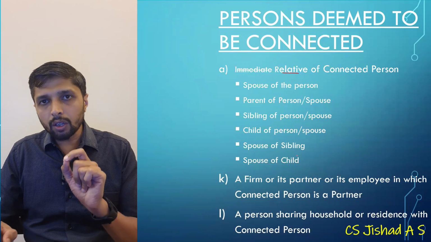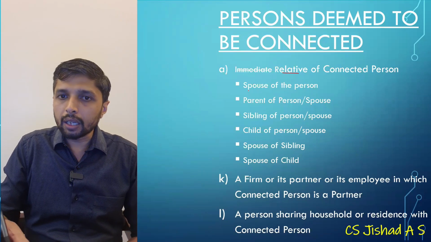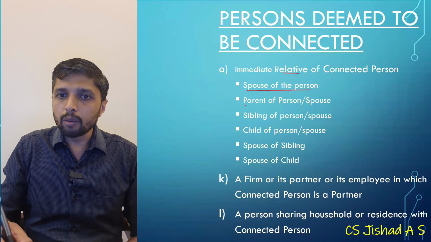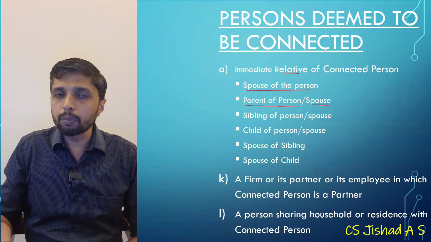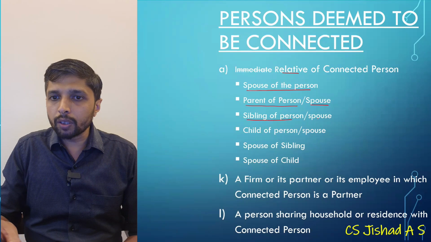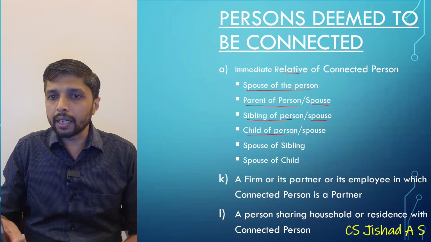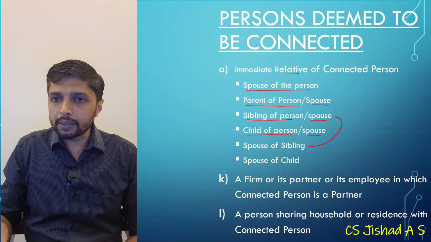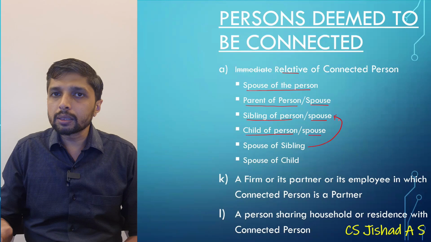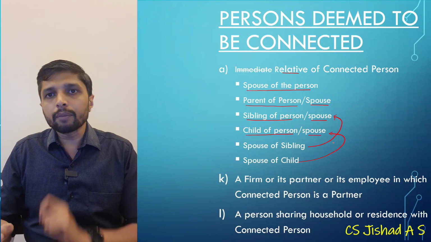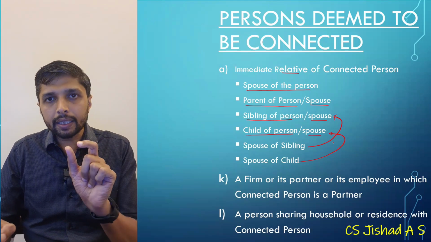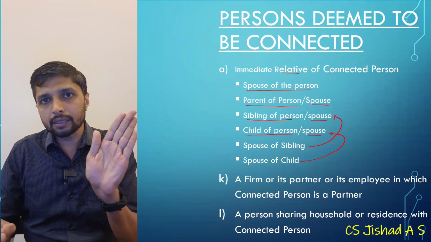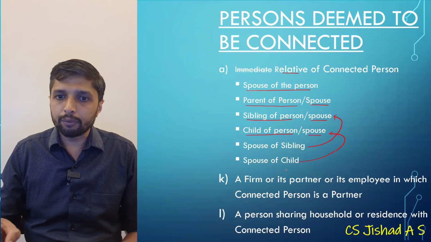Okay, so the definition of relative of connected person includes spouse of person, parent of person or spouse, then sibling of person or spouse, child of person or spouse, then spouse of point number 3, spouse of sibling, then spouse of your children also. Okay, so this is the amendment which is made. That is immediate relative was a point. Now immediate is removed, it is only relative.